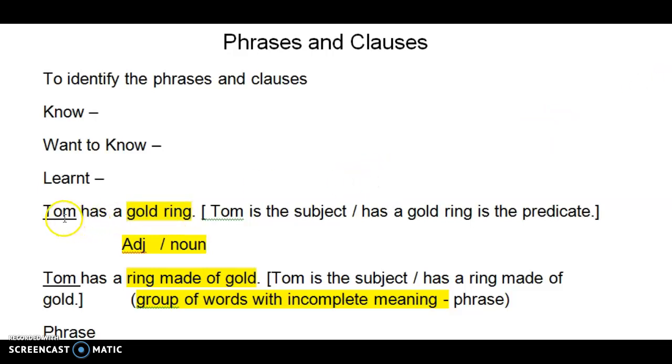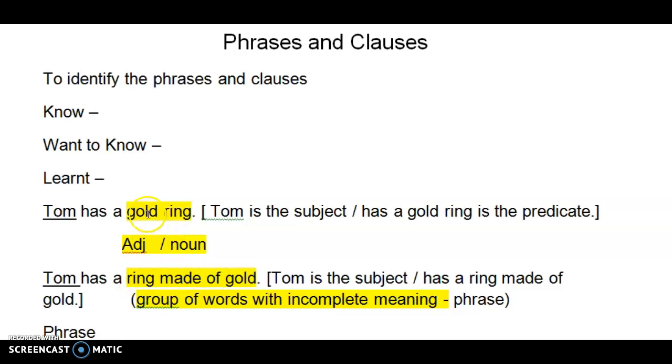Tom has a gold ring. In this sentence, Tom is the subject and has a gold ring is the predicate. Tom has a gold ring. Tom is the subject and has a ring made of gold. It is just rephrased. Gold ring is rephrased over here.